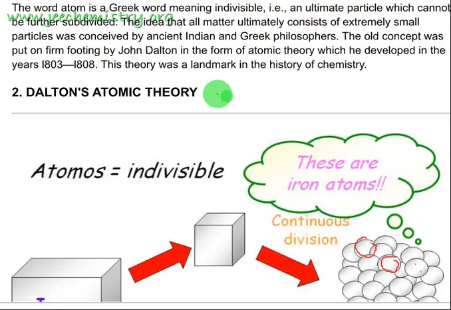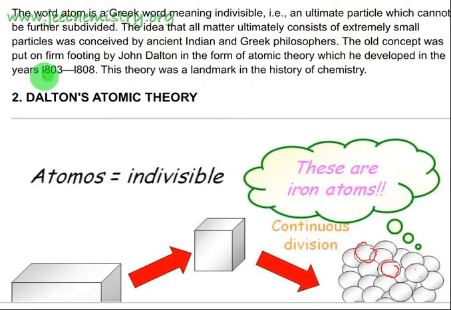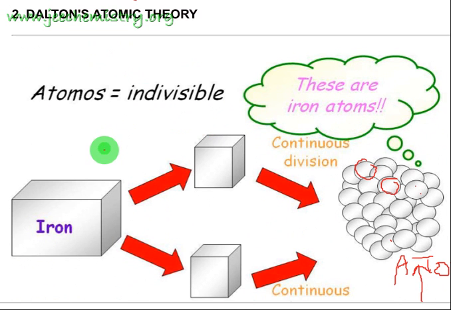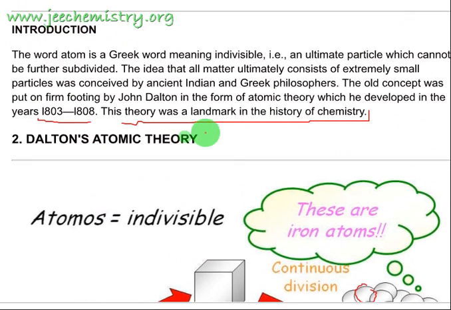This was given by John Dalton in the years 1803 to 1808, and this theory was a landmark in the history of chemistry. It is an important theory. He initially thought about what the smallest possible particle of matter could be. The Greek word means individual: the ultimate particle which cannot be further subdivided.